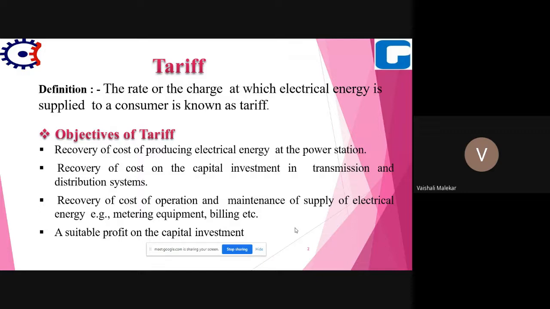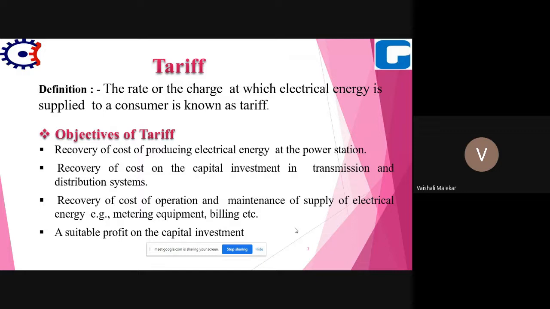Then in the distribution system, substations are there, poles are there, transformers are there, distribution lines are there, so this cost is also included in the tariff. Along with that, maintenance cost: obviously equipments are there, so maintenance will be there in generating stations, in the transmission system, for each and every equipment. So maintenance cost and operation cost, running cost, is also included in the tariff.